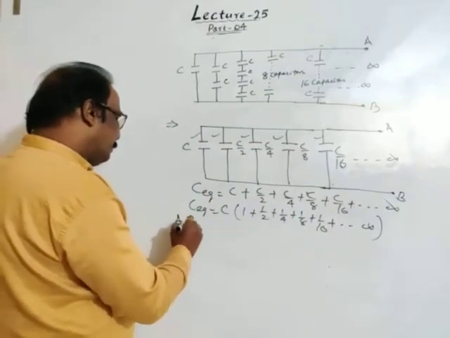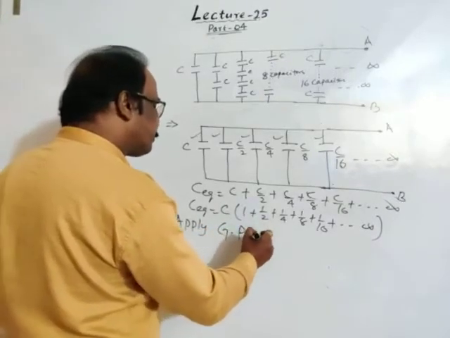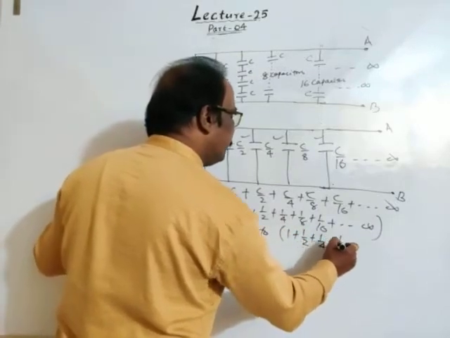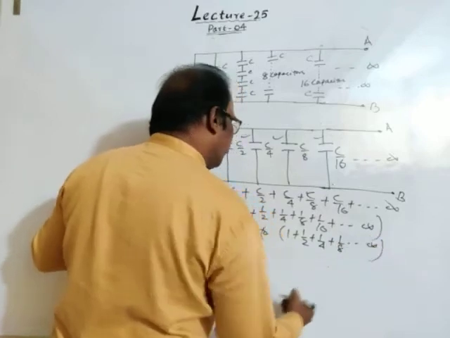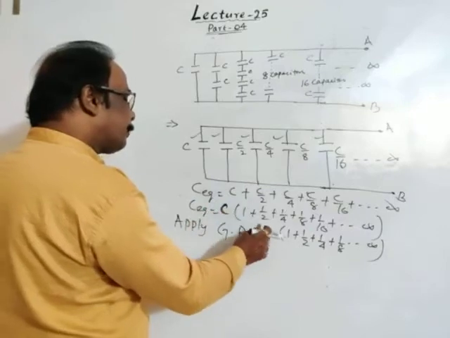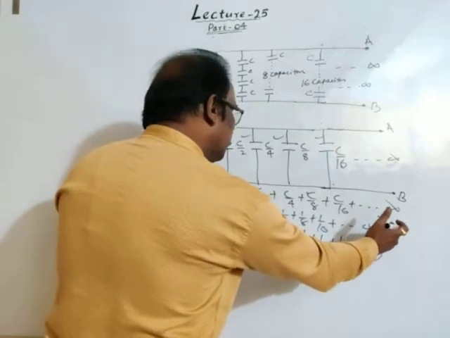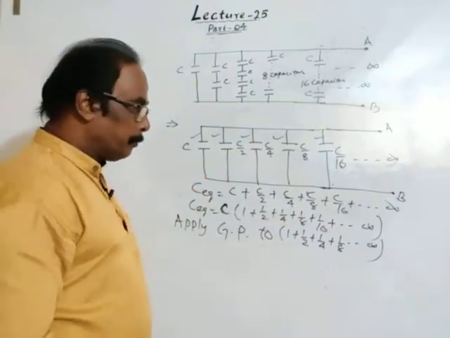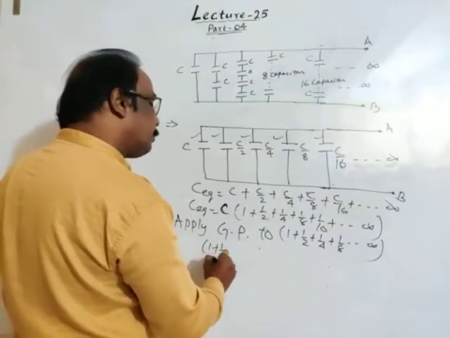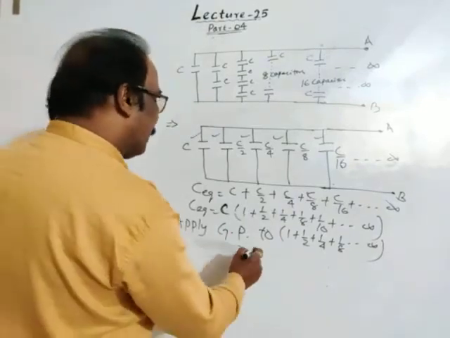Now apply GP, geometric progression, it's very easy, to 1 plus 1 by 2 plus 1 by 4 plus 1 by 8 up to infinity. Then this is C outside the bracket. We have to find the value of the factor inside the bracket, so let's apply GP. The general formula for GP, you know it.